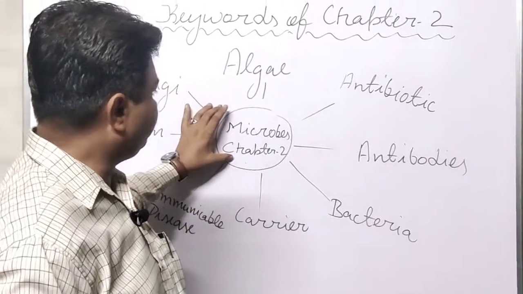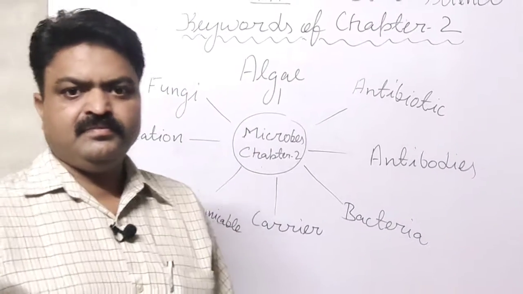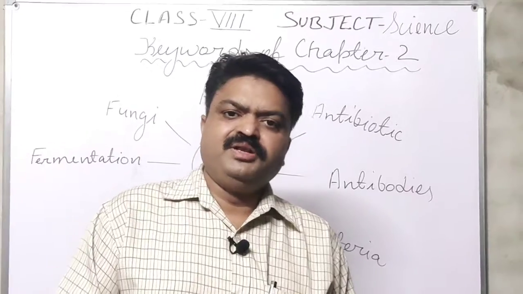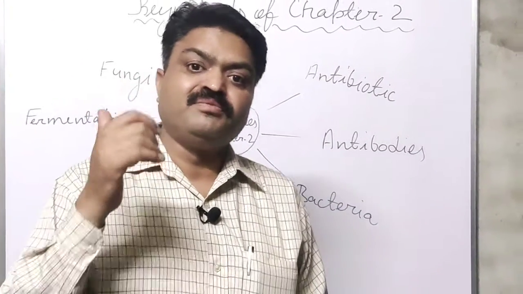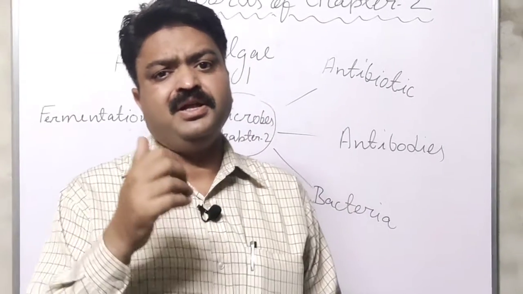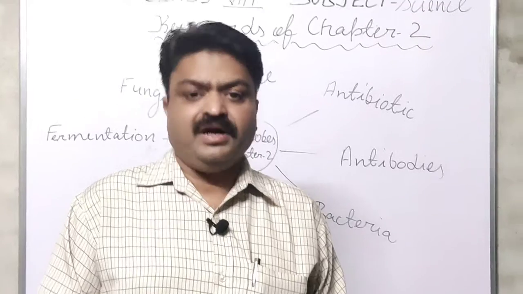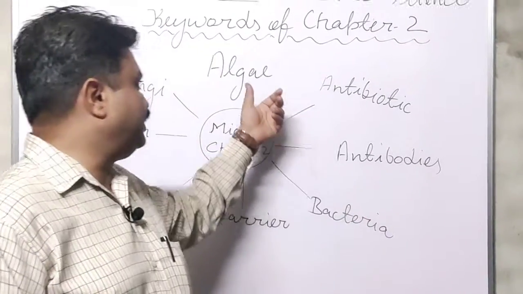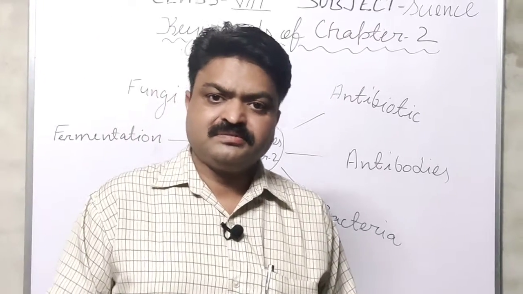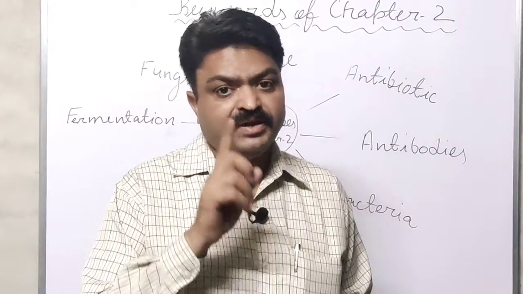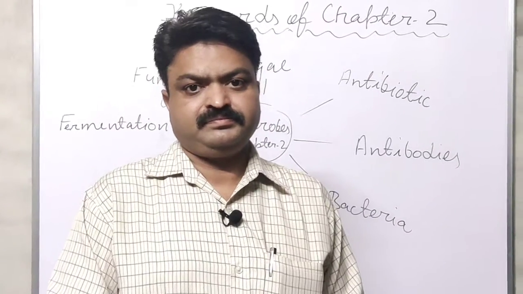Now we come to the first keyword of this chapter, it is algae. Many times near water sources or on an earthen pot or a humid wall, you observe green patches. Those green patches are examples of algae. Algae are autotrophic living organisms, or we can call them teeny plants.